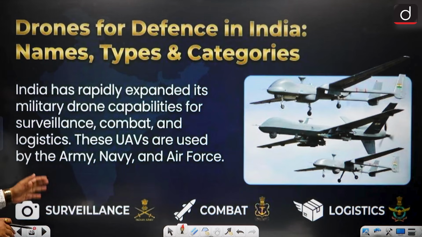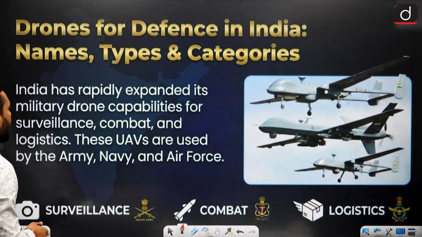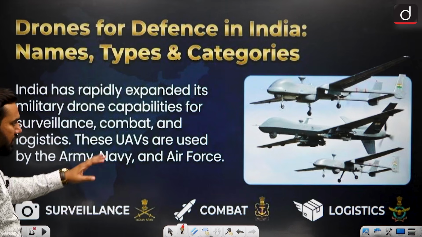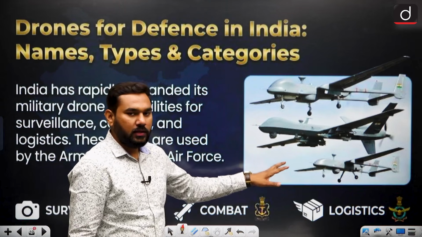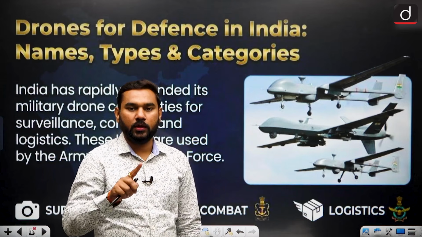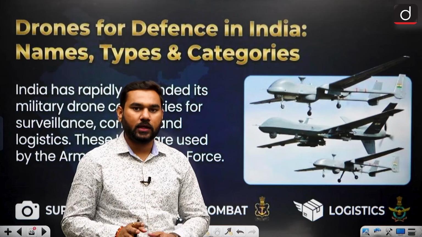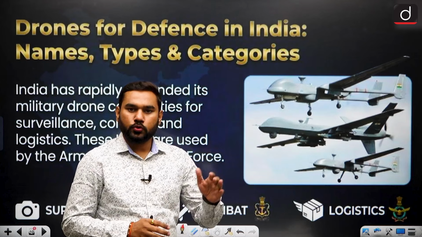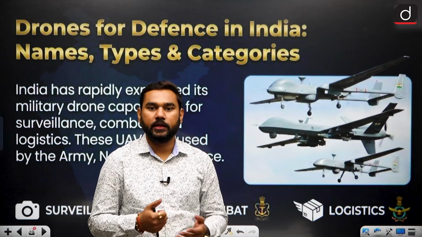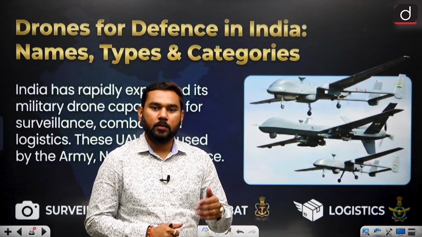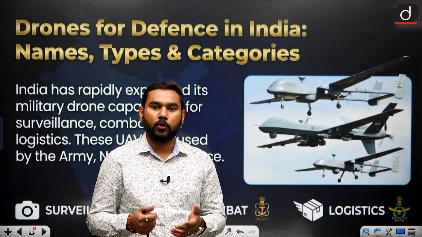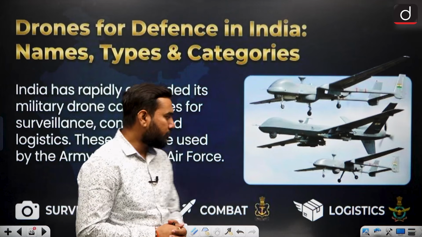Now this is the most important part, as I told you, defense is the primary sector. So when we talk about defense drones in India, what are the categories? A UAV can be used for two main purposes. The first is deploying weapon systems, and the second is surveillance. Most areas can be very risky for human life, so it is better to use a drone for surveillance. Why send a human to that area? Also, sometimes deployment of a weapon can be very easy by UAV, so you can protect the important and precious lives of soldiers.